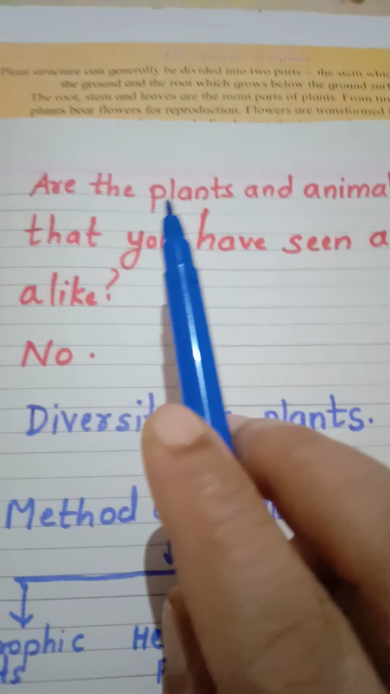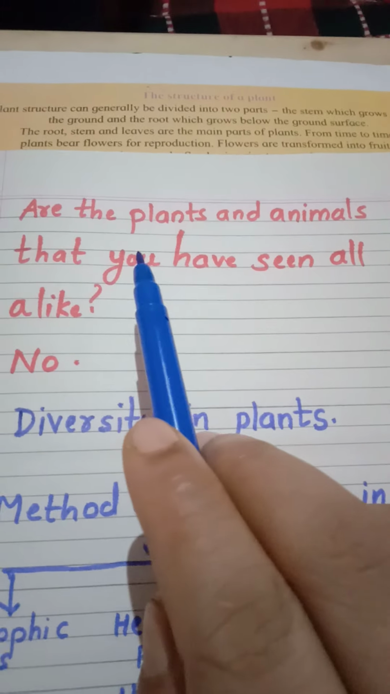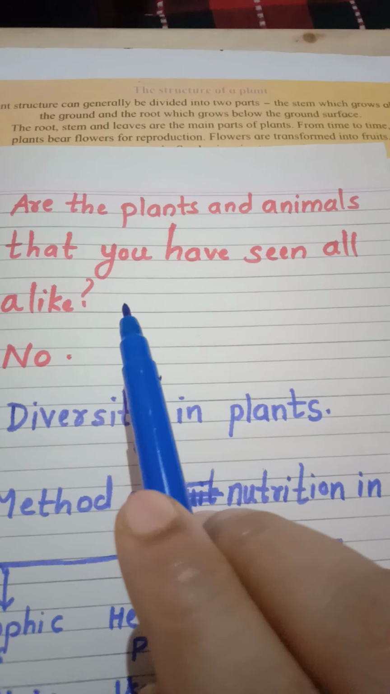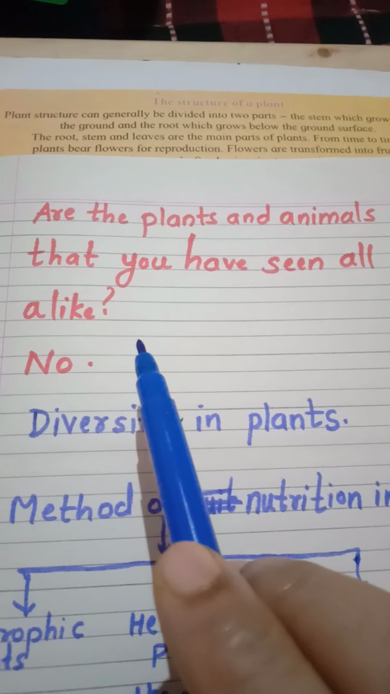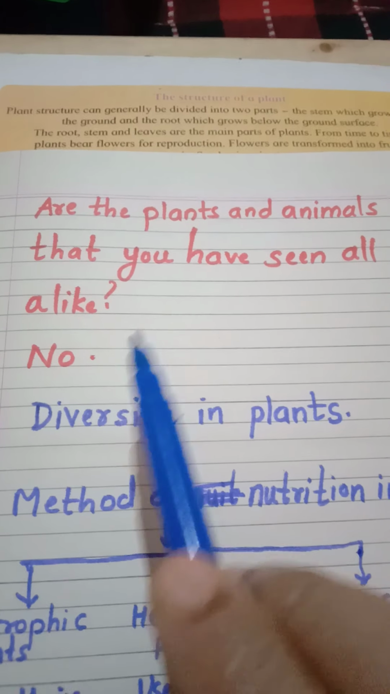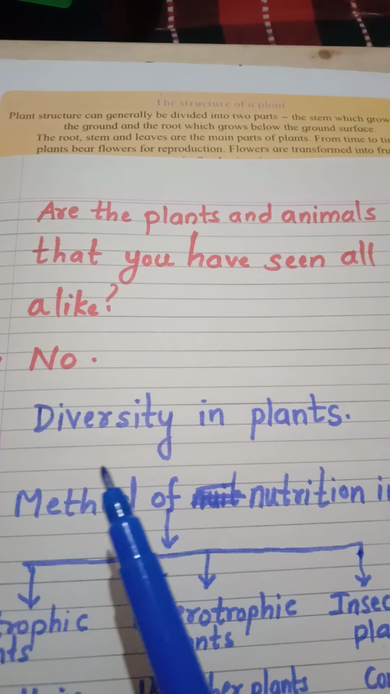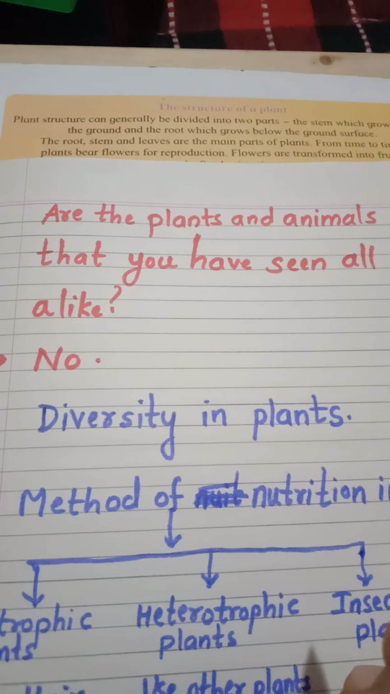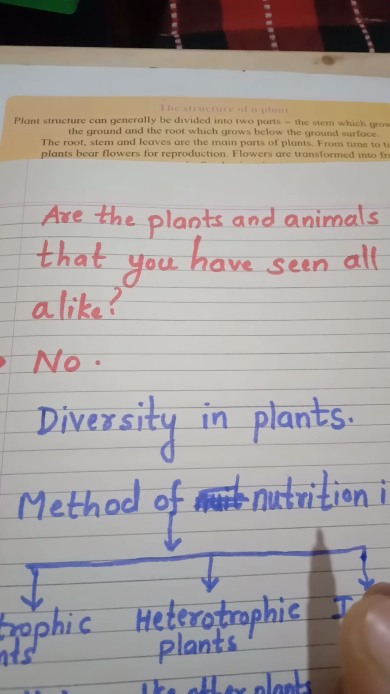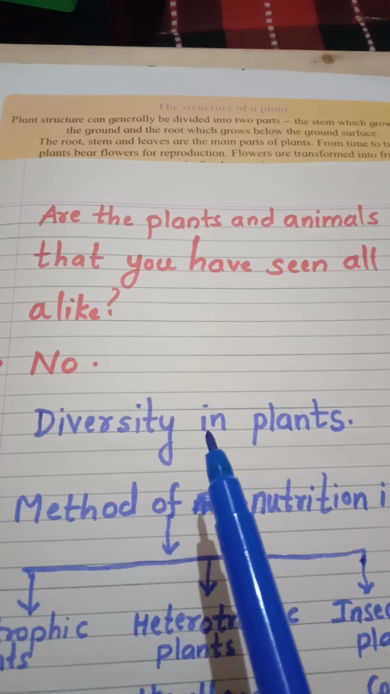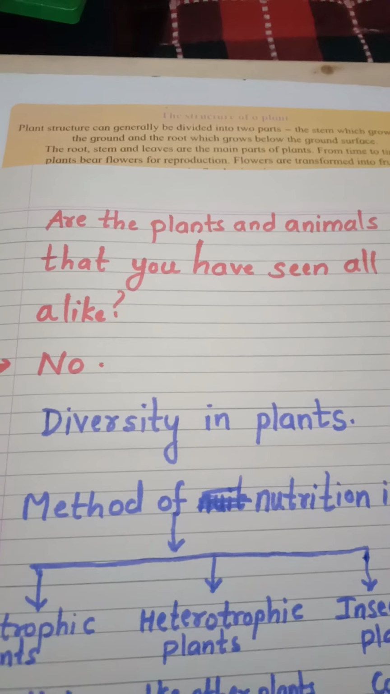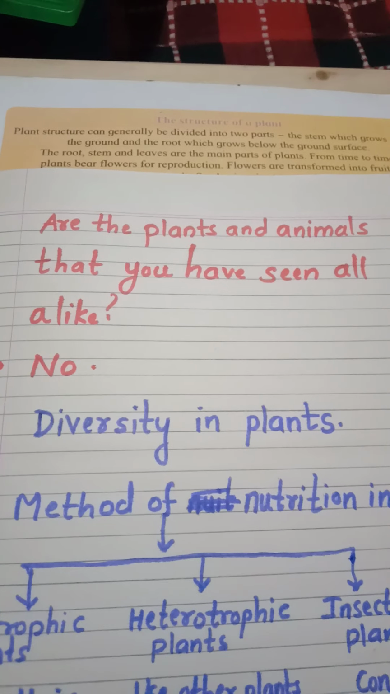Now next question: are the plants and animals that you have seen all alike? No, there are some differences, and what those differences are we are going to study in this lesson, that is diversity in living things. Clear with this? And according to their differences, how they are classified. So we are going to study first today the diversity in